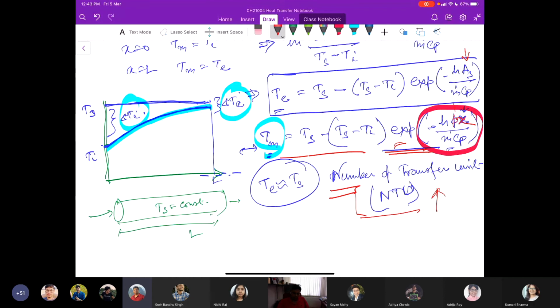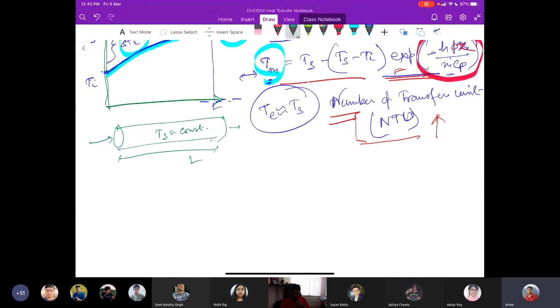Numerically speaking, let me cite an example. Say this tube that is already drawn here. If I give you some realistic numbers, Ti in this case is 20 degrees centigrade, and surface temperature is 100 degrees centigrade. It is flowing at a rate m dot and has a capacity m Cp. Here we have a Te. Area is As and heat transfer coefficient is h.